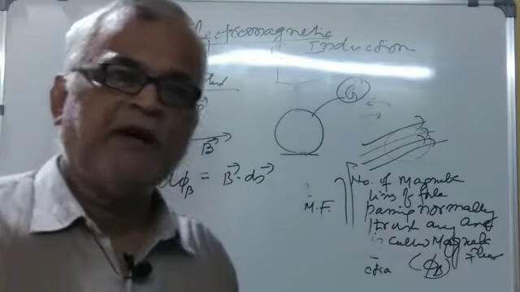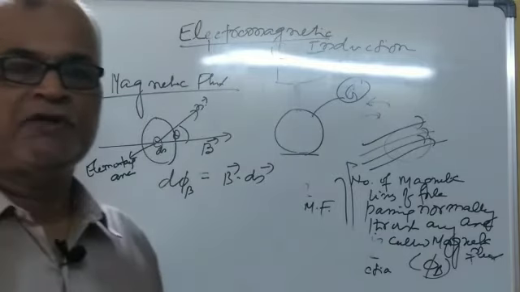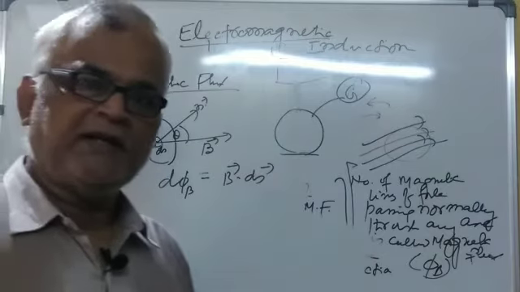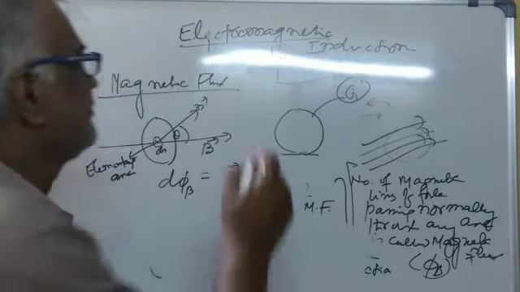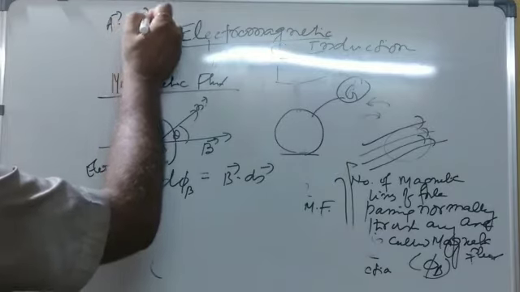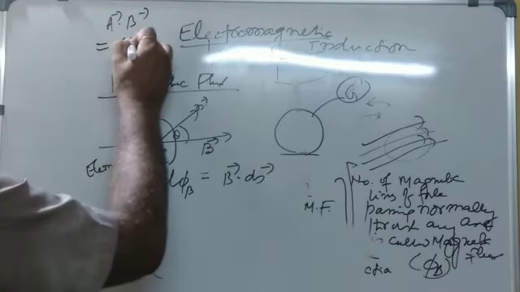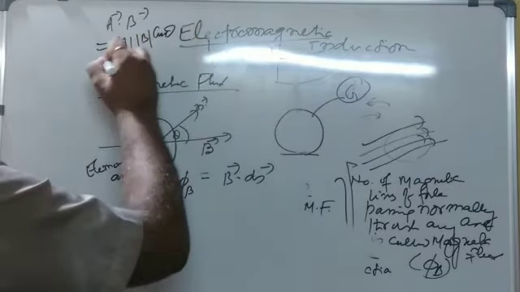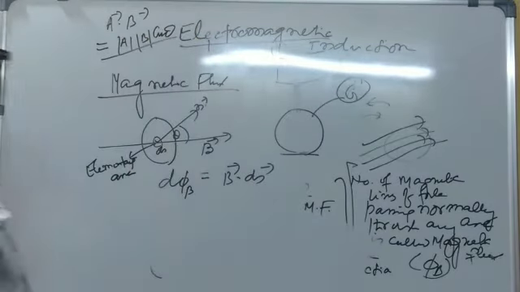In class 11, you had studied the dot product. The dot product of two vectors, A dot B, is the magnitude of A into the magnitude of B into the cos of the angle between the two.